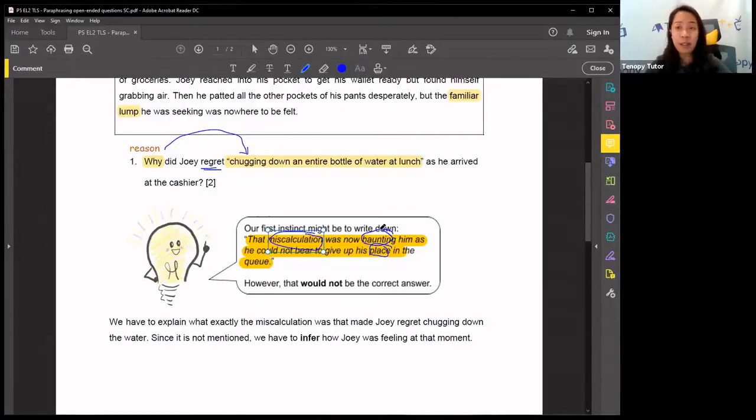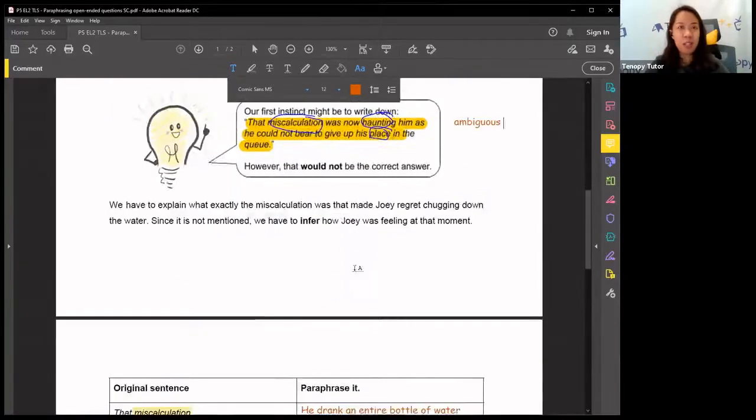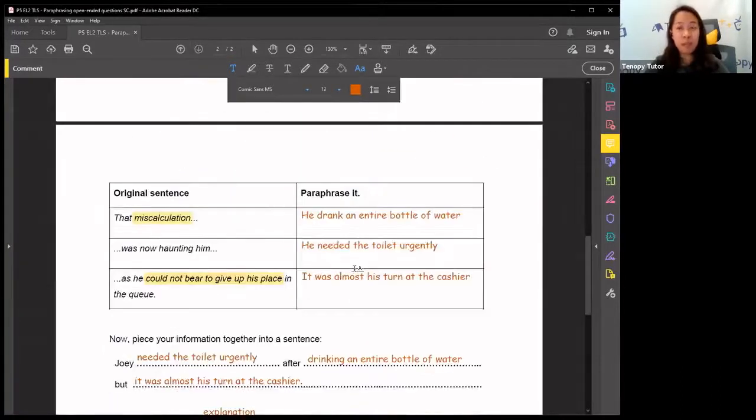So you see how ambiguous, meaning it is not clear. It's the opposite of clear, okay? How ambiguous the answer is. There's too many questions raised from just one sentence alone. So in order to make ourselves very clear, in order to show the teacher and show the markers that you know what is going on in the story, you have to paraphrase them, okay?